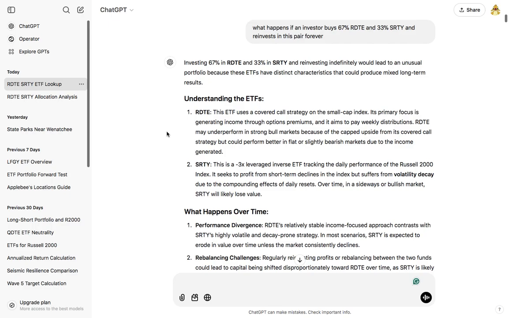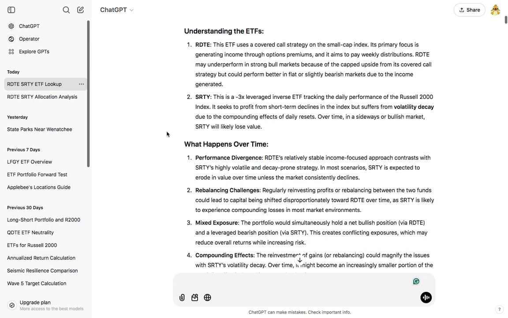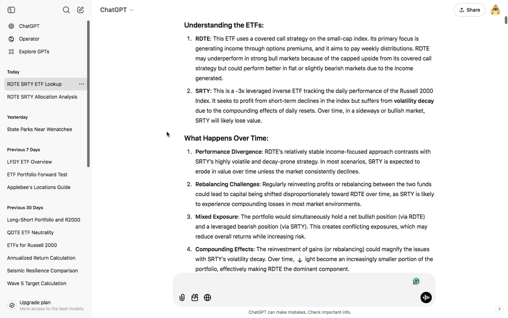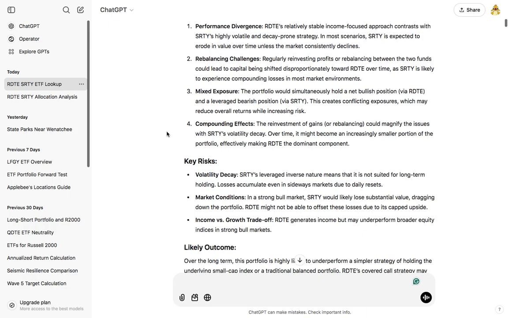It said investing 67% in RDTE and 33% in SRTY and reinvesting indefinitely could lead to an unusual portfolio because these ETFs have distinct characteristics that could produce mixed long-term results. So it actually said no. Not a great idea. Understanding the ETFs, RDTE and SRTY, what happens over time, performance divergence.